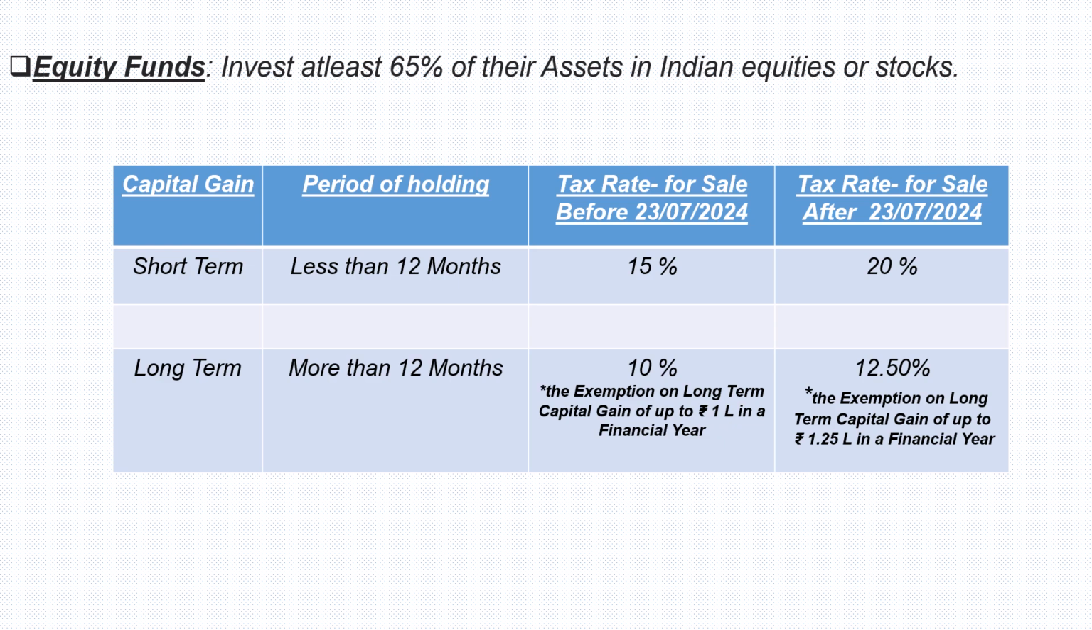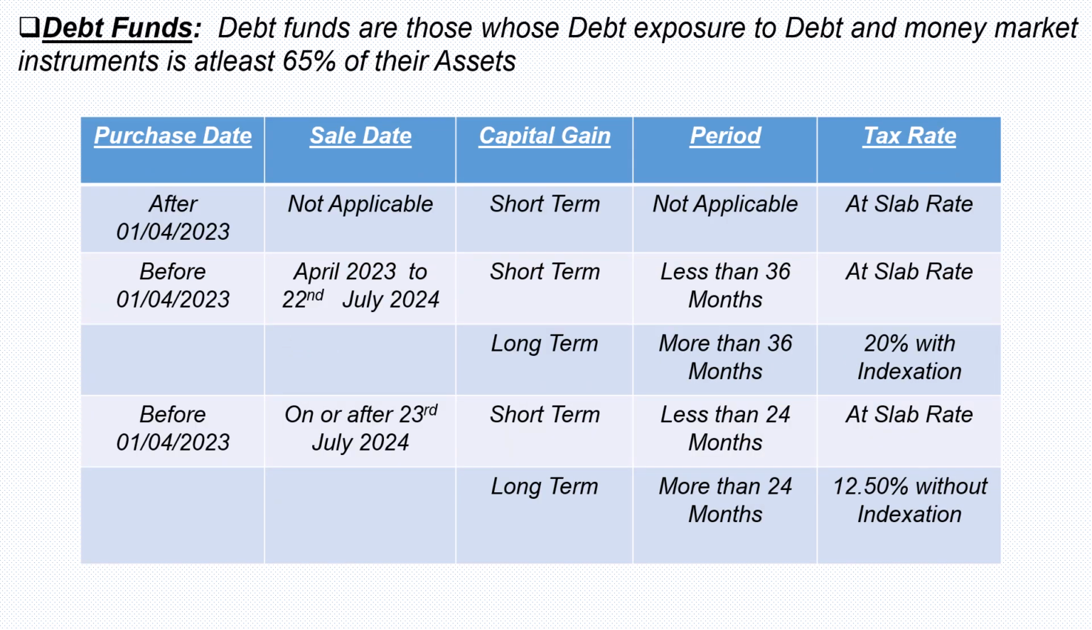Debt funds. Debt funds are those whose exposure to debt and money market instruments is at least 65% of their assets. If the funds are purchased after 1st of April 2023, irrespective of the sale date and the period of holding, the capital gain is always short term with the tax applicable at the slab rate.